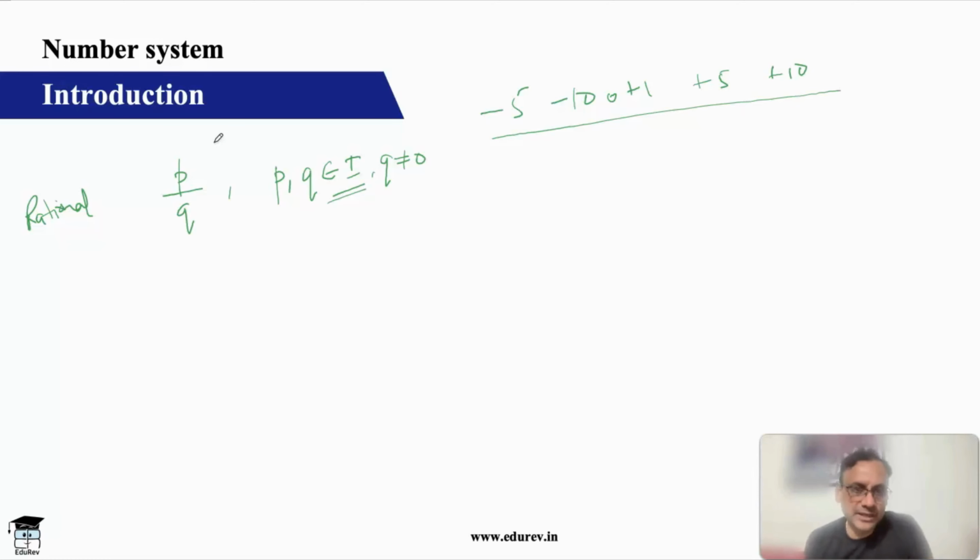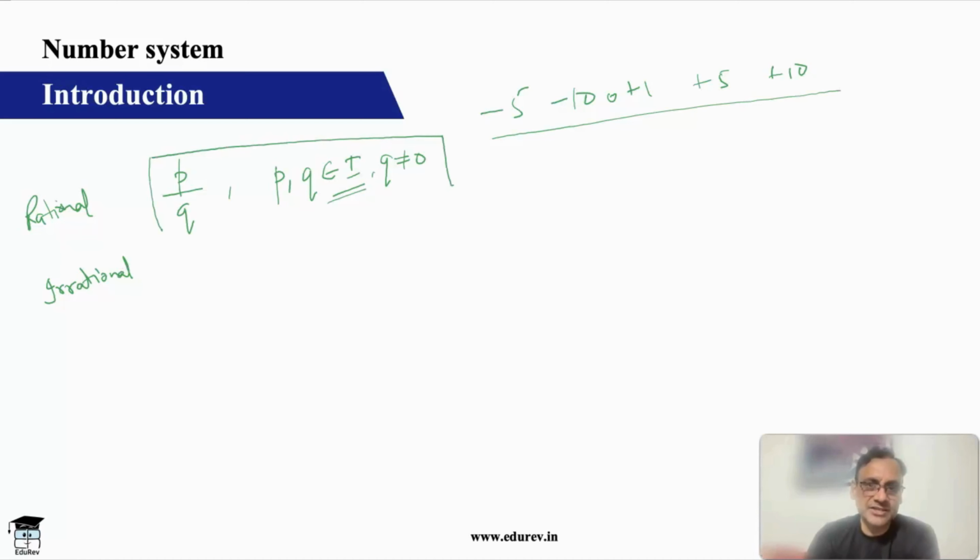So this is the definition of a rational number. Most of the numbers that we use are rational numbers. The second category is irrational numbers. Unfortunately, we don't have a definition for irrational numbers. All that we say is that any number which is not of this type is an irrational number.